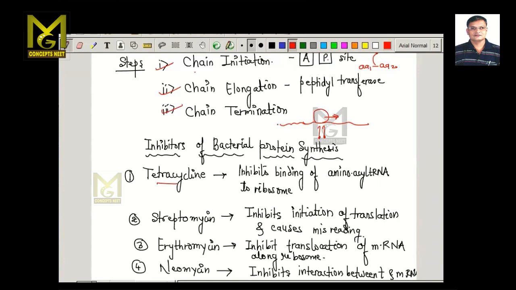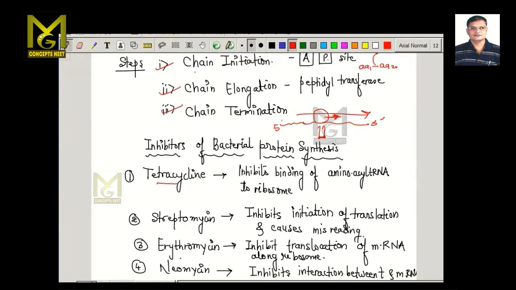If this is 5' to 3', the movement is in this direction. That process we call translocation. After reading a sequence, once the transfer RNA with its amino acid is added, it gets out of the sequence. So the ribosome has to move one sequence ahead. That is the process of translocation, and that is inhibited by erythromycin.